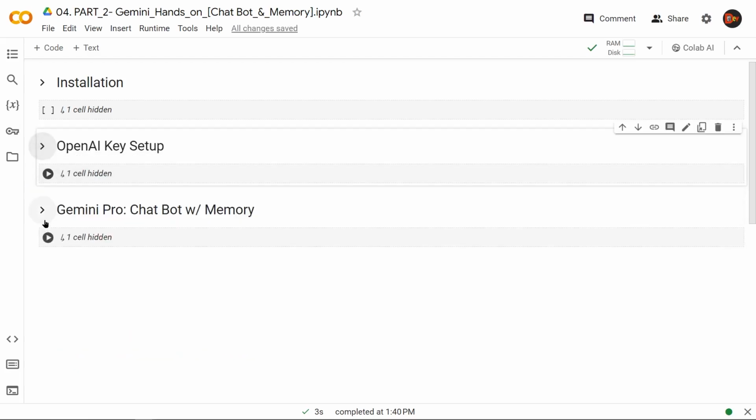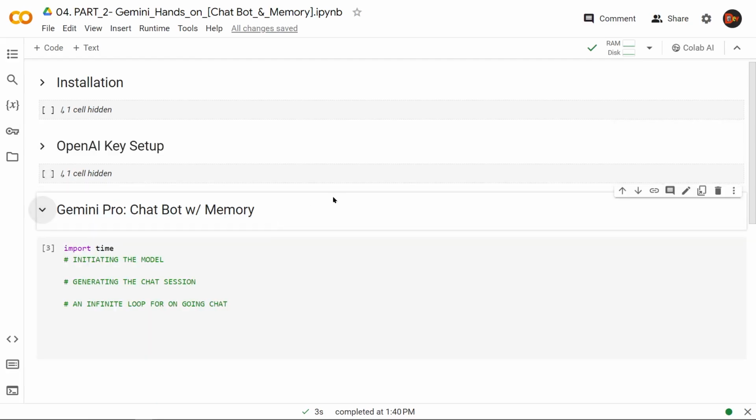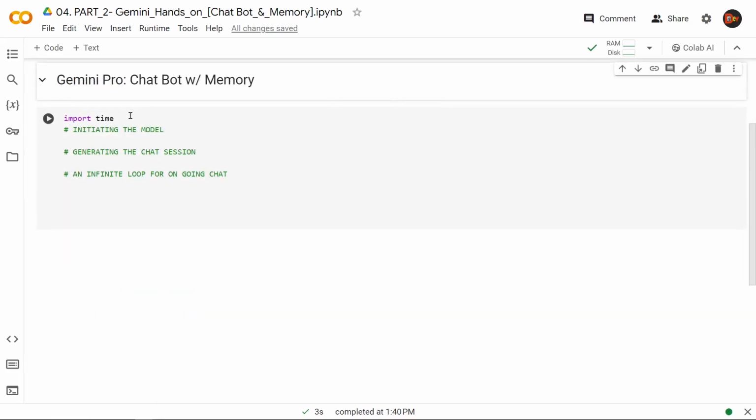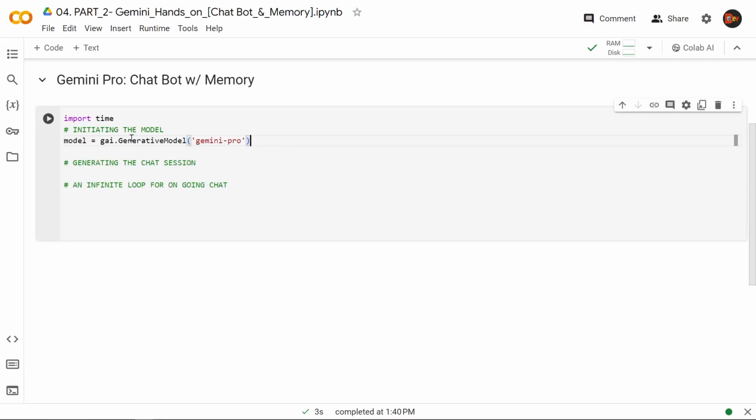Now let's focus on the Gemini Pro chatbot with memory. I'm just importing time here because we're going to need it, as you'll see very soon. Then we will follow these 3 steps: initiate the model, generate a chat session, and then create an infinite loop for our ongoing chat. So let's bring in the model. We are using the same object that we created before, GAI dot GenerativeModel, and passing Gemini Pro. Let's see if everything is all right, and it is. So now we initialized our model.